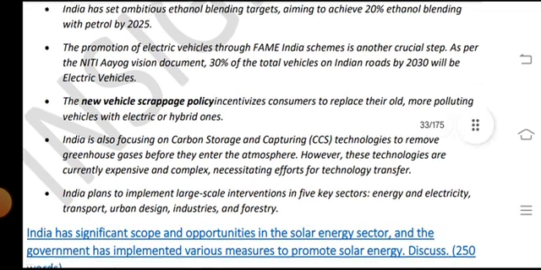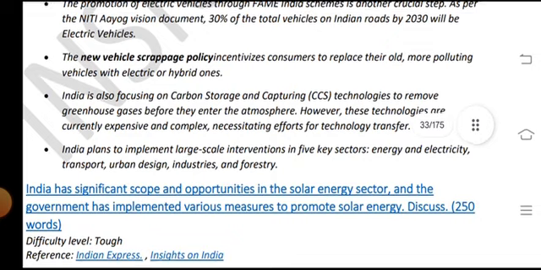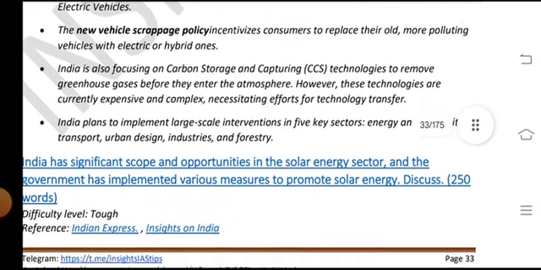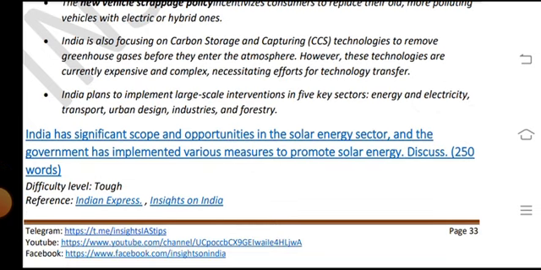The promotion of electric vehicles through the FAME India scheme is another crucial step. As per the NITI Aayog vision document, 30% of the total vehicles on India's roads by 2030 will be electric vehicles. The new vehicle scrappage policy incentivizes consumers to replace their old, more polluting vehicles with electric or hybrid ones.